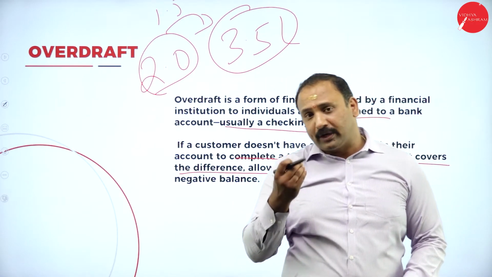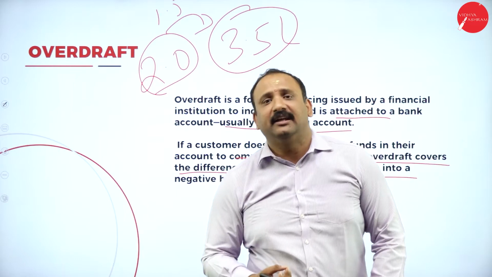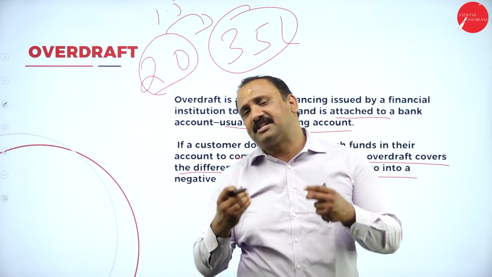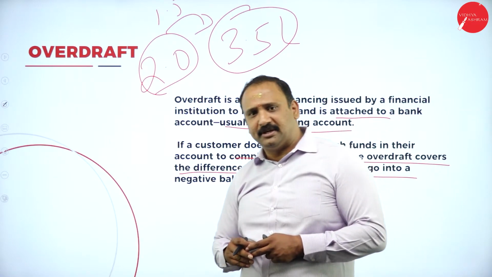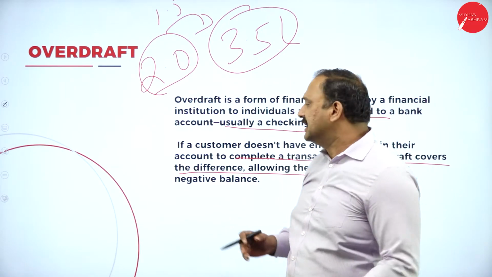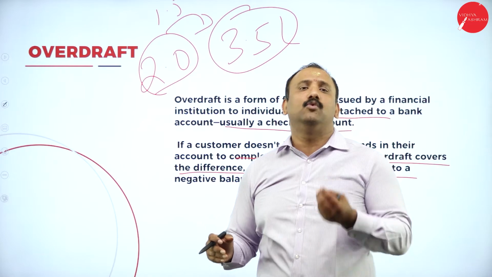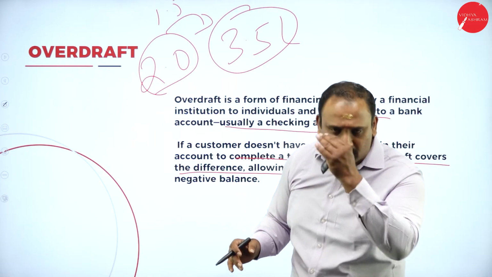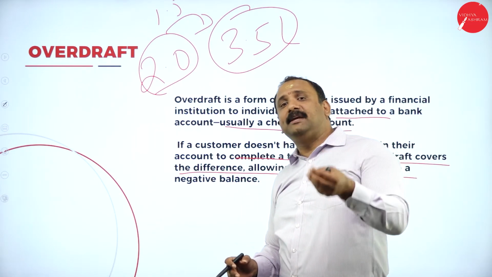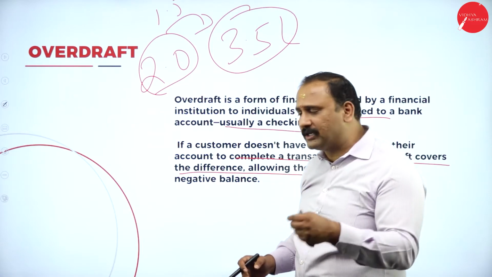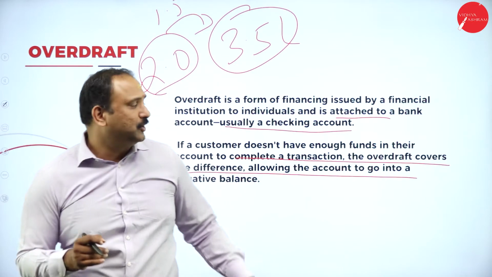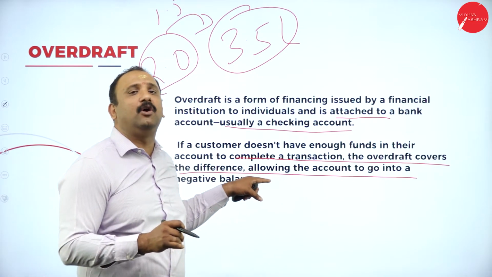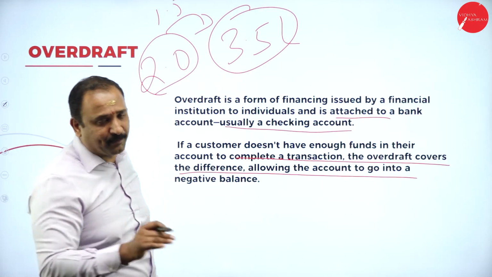The bank, looking into my credit levels and my transaction levels, how trustworthy I am, what kind of record I have set with the banks and all those factors, will start giving me an overdraft facility altogether. The moment they give me an overdraft facility, the bank balance will start going into a negative balance altogether. Now that is very, very important.